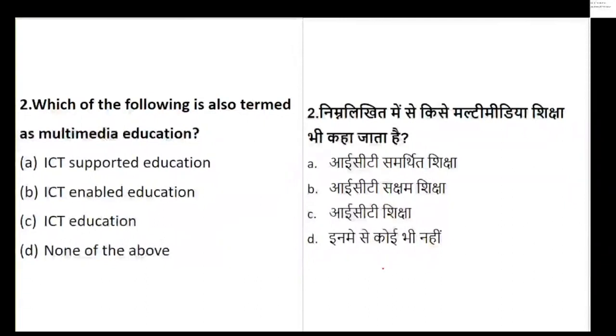The options are given below. Which of the terms is also known as multimedia education? So they have given you the following terms and they are asking you about multimedia education. So let's see. Question number 2 on the screen, everyone. Options A, B, C, D. So let's see the time limit. It's about to end. Your time limit has already ended.